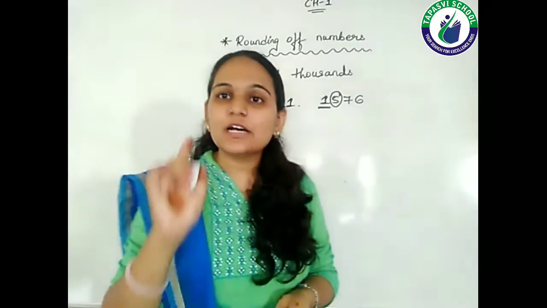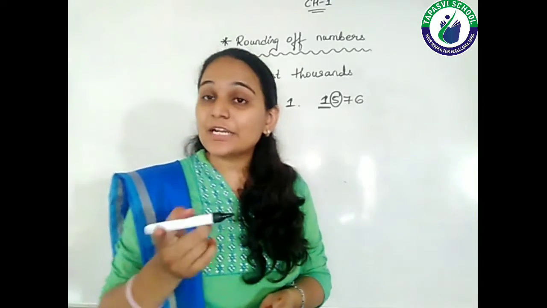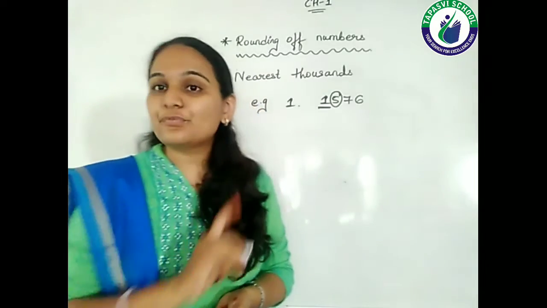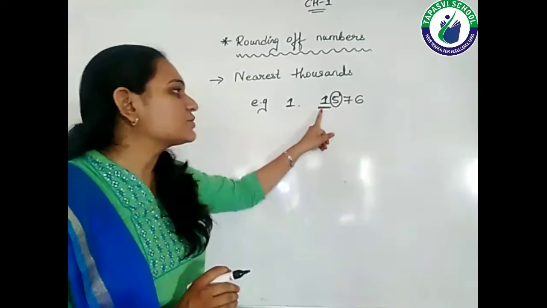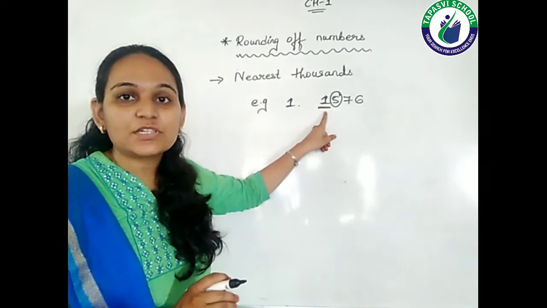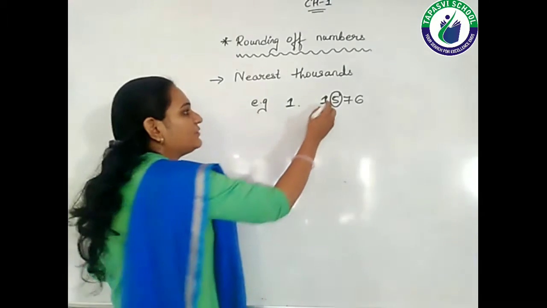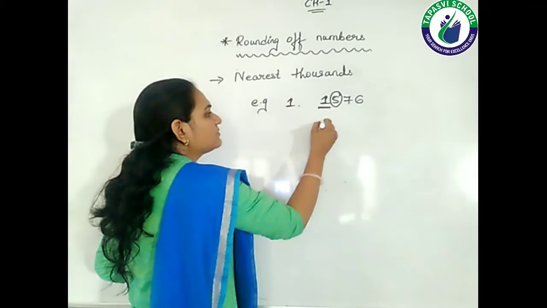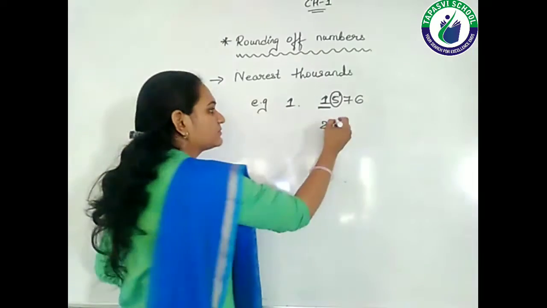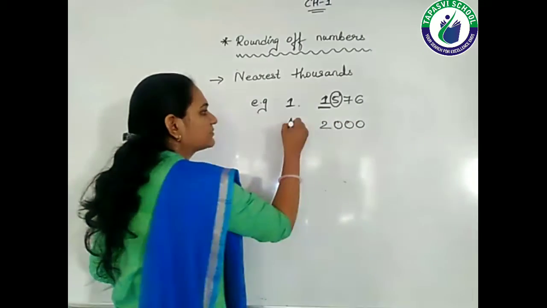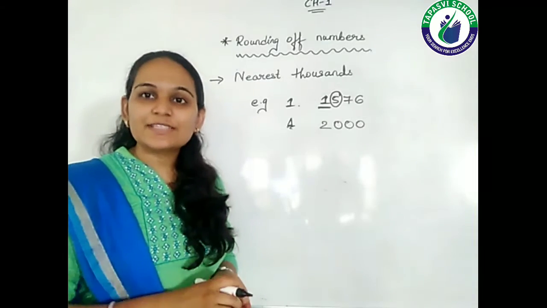So is it less than 5, equal to 5, or more than 5? It is falling in the second condition. That means it is equal to 5, right? If it is equal to 5 also, then we are supposed to add 1 to the underlined digit. If I add 1 to the underlined digit, it will become 2, right? And what about the remaining digits? They will become 0. Right, students? Now let's see one more example.